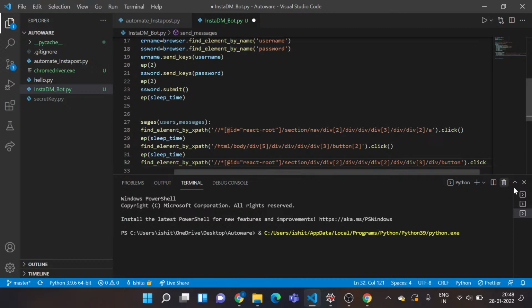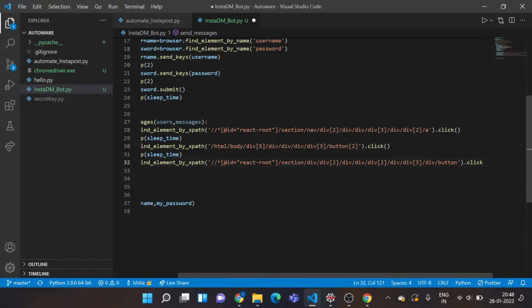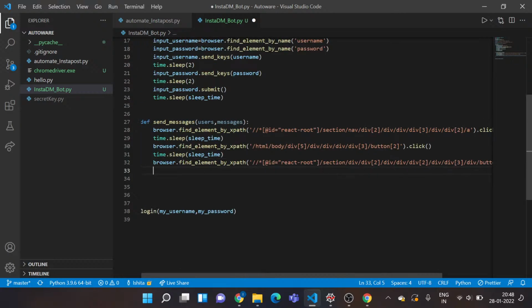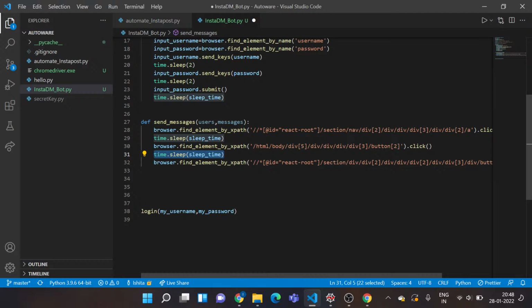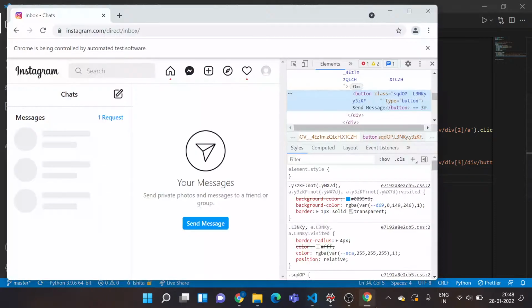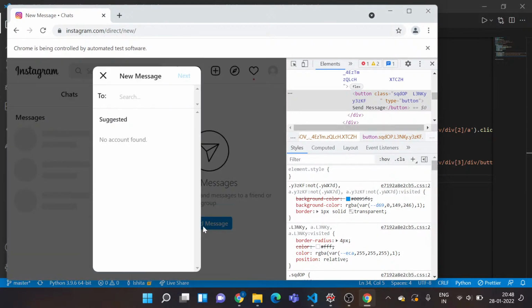Oops, what did I do? Okay, I'll just close this for simplicity purpose. Yeah, fine. So I've got an action of click initiated. I want it to have a sleep time of 5 seconds again. Going back, what's next on the list? Okay, I'll click on send message.